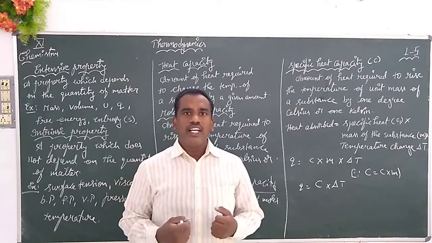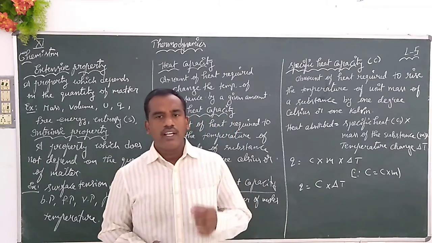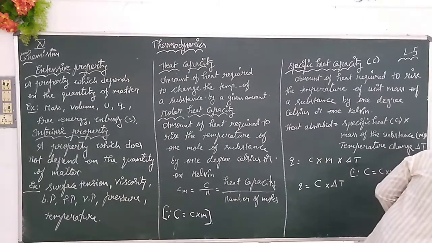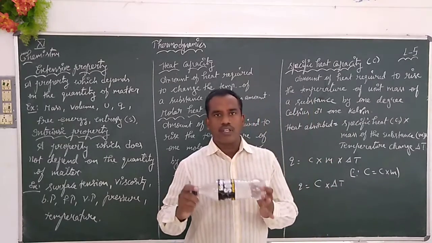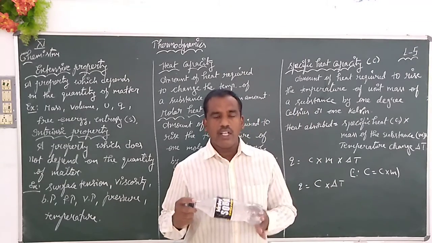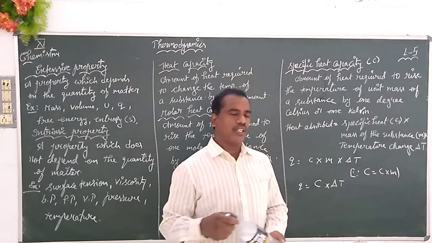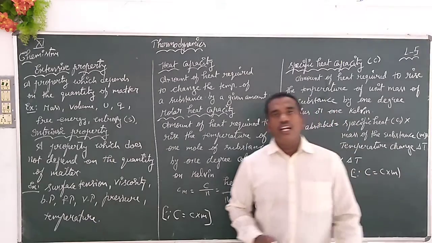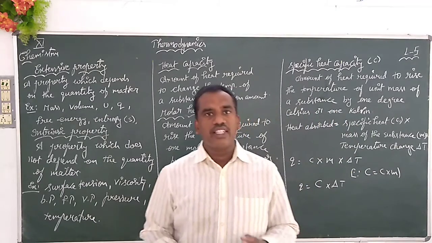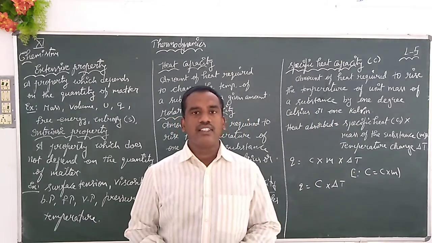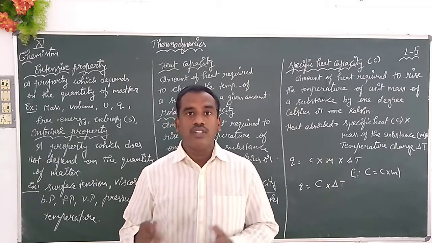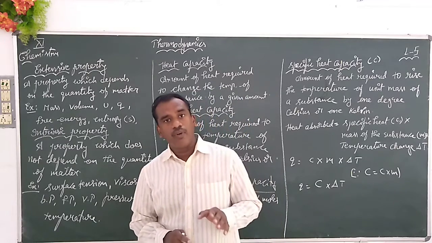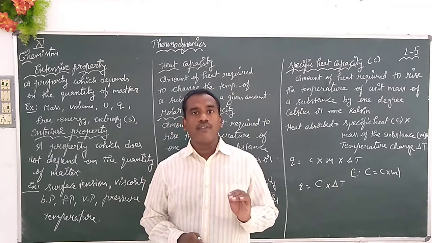for example, if you take one bottle of water, around 750 ml, or 1 liter of water, whatever quantity of water it may be, what will you say? The boiling point of water is 100 degrees Celsius. Means the boiling point of water does not depend upon the amount of substance.